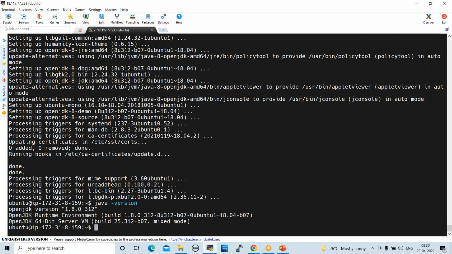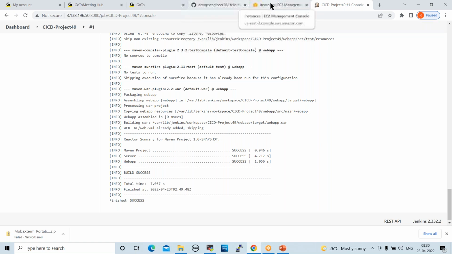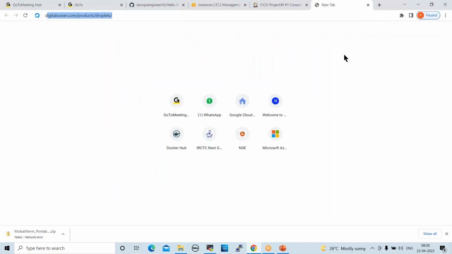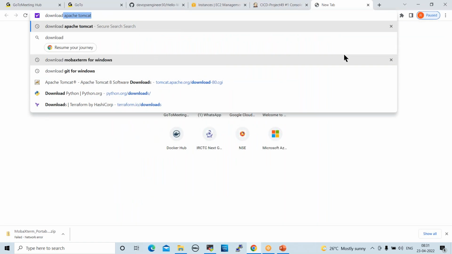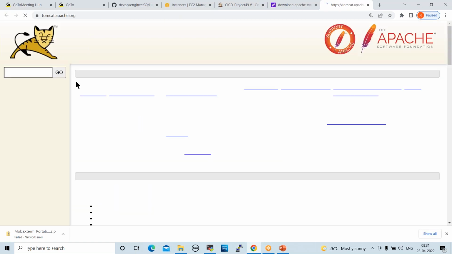Now I want to download Tomcat onto this Ubuntu server. Go to the browser. Download Apache Tomcat. This is the official URL, right? Click on this.